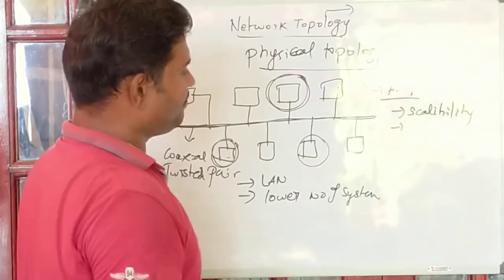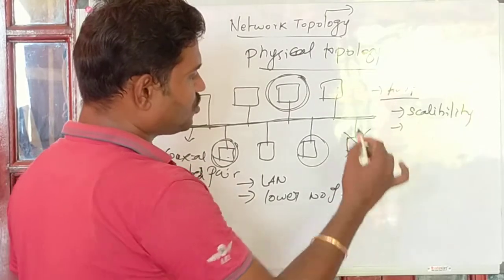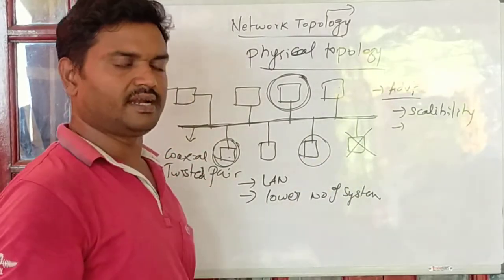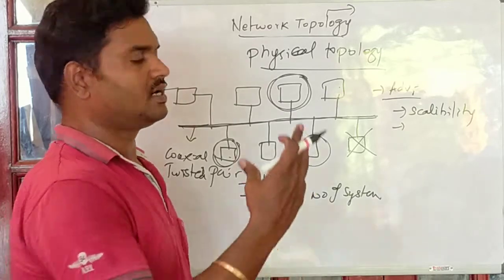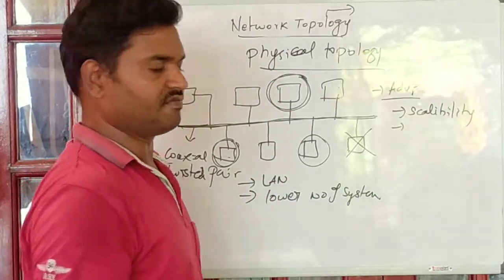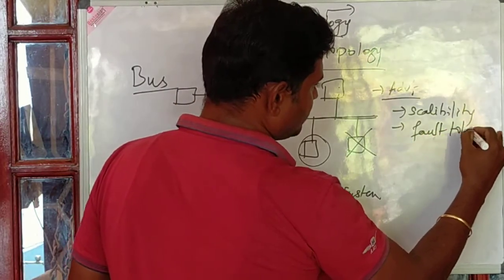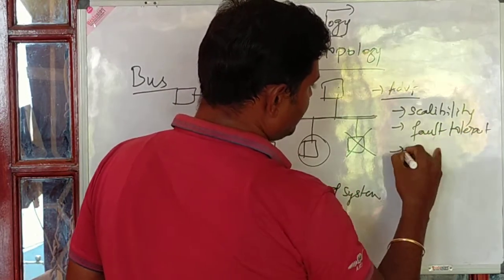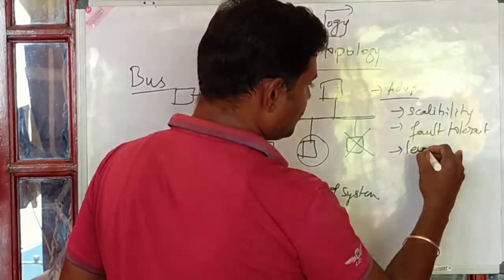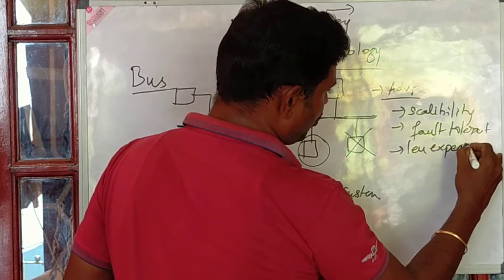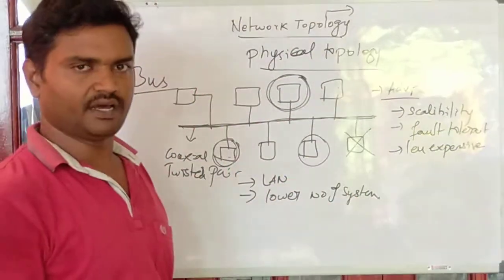Whereas, for example, if it is a fault tolerant network and one of the PCs goes down, the rest of the network is still active. So there is no problem; it is an easily fault tolerant network. And it is less expensive also, because there is not much cost consumed except for the medium, the wire.